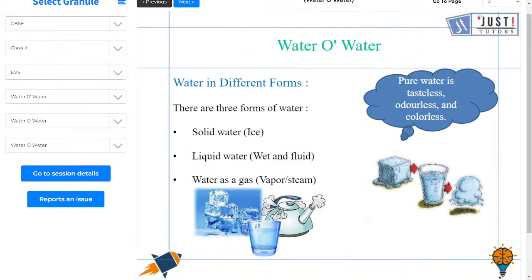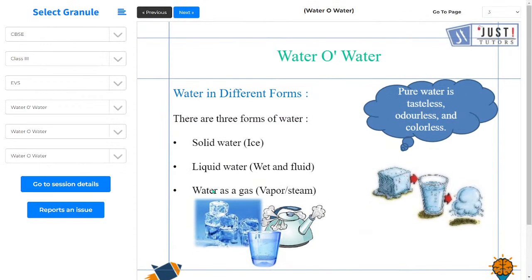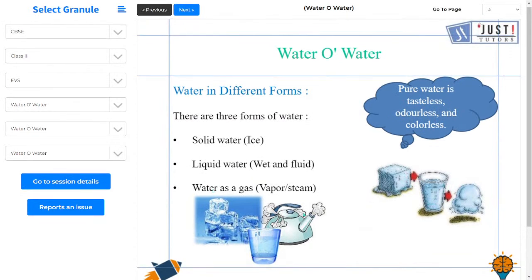Water in different forms. There are three forms of water. Water is present on earth in three forms: solid, liquid, and water as a gas, that is vapor. So the first state is solid water. Solid water, we call it ice.